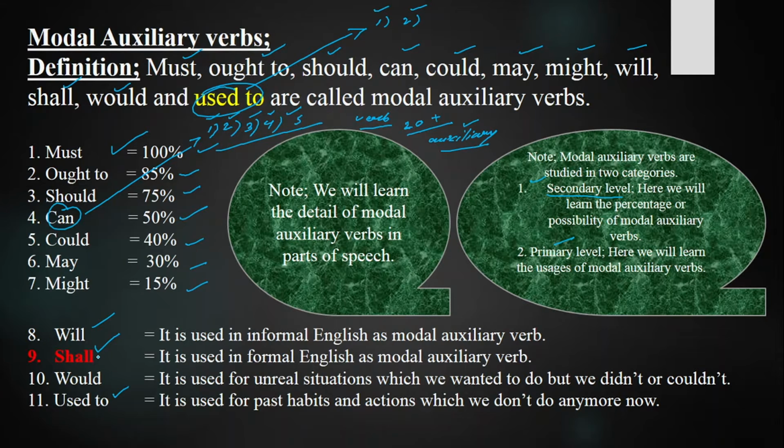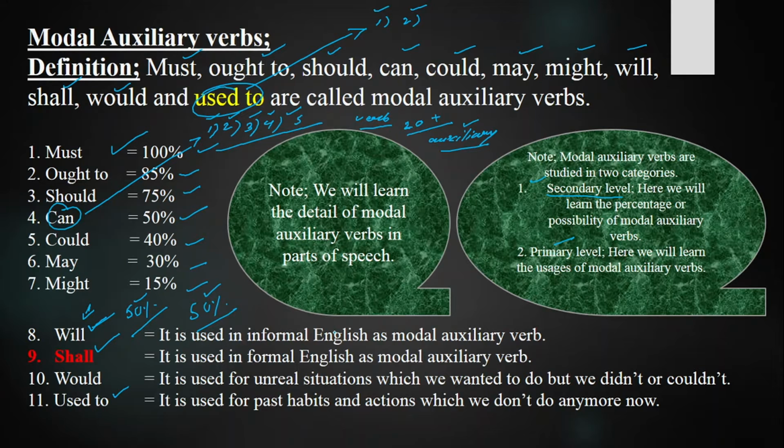modal auxiliary verb shall. Keep in your mind, will and shall are the helping verbs of future indefinite tense, and they can be used as modal auxiliary verbs. In modal auxiliary verb, will is used for future possibility of 50%. Shall has also got the future possibility of 50%, but will is used in an informal way, and shall is used in a formal and polite way. With all subjects, you, we, they, he, she, it, I, singular or plural name, there you'll be using will.